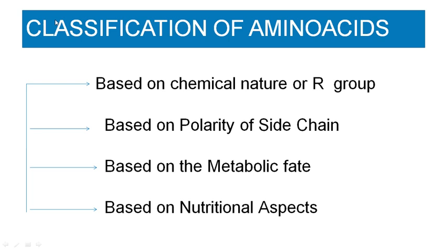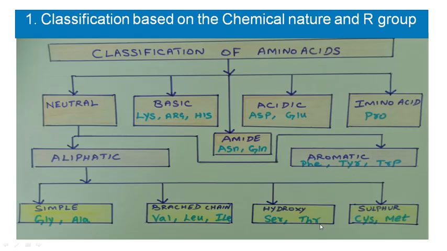So for the classification of amino acids, we can classify the amino acids based on chemical nature or R group. It can be classified based on the polarity of the side chain. Amino acids can be classified based on the metabolic fate, or based on the nutritional aspects. Okay. So this is the classification based on the chemical nature and R group.